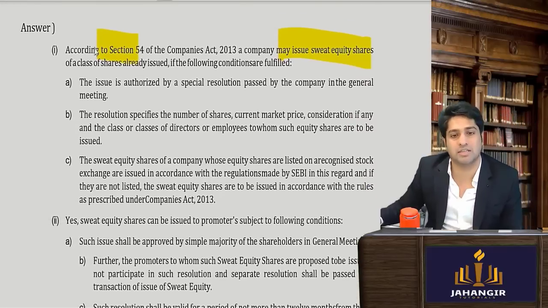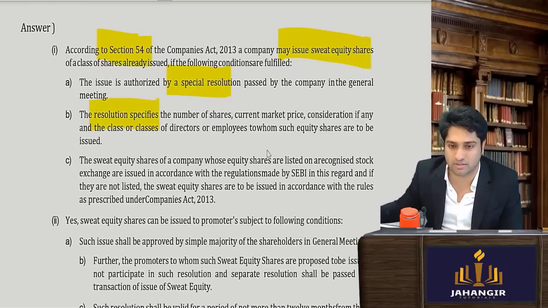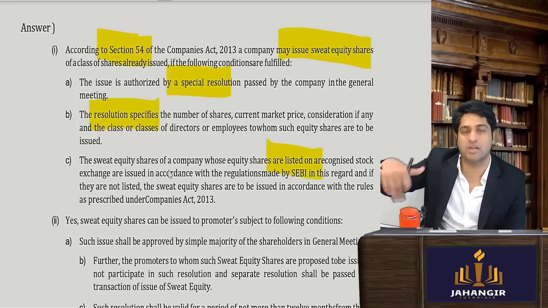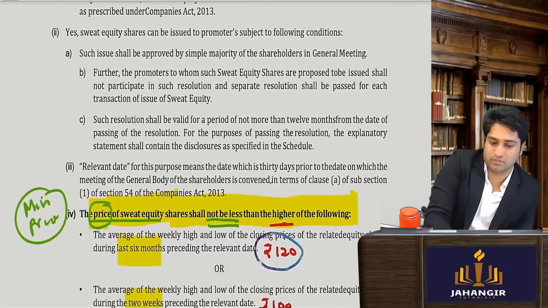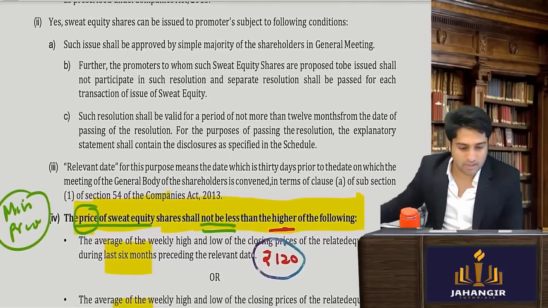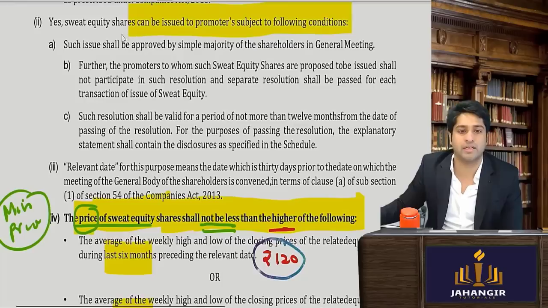So what are the conditions given under section 54? A special resolution should be done. The resolution should give an explanatory statement of who is being given, what they are giving, and listed companies have to follow the special regulations made for issue of sweat equity in case of listed companies. Then, can they be issued to the promoters subject to the following?